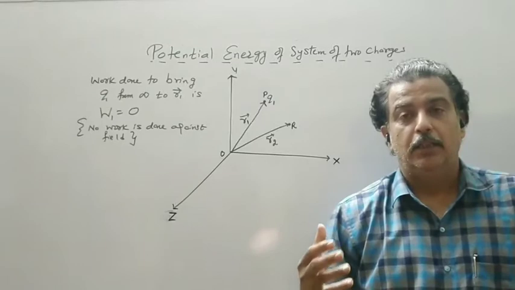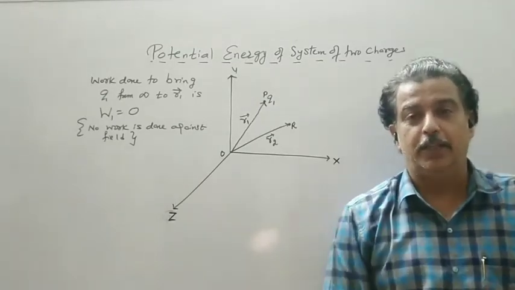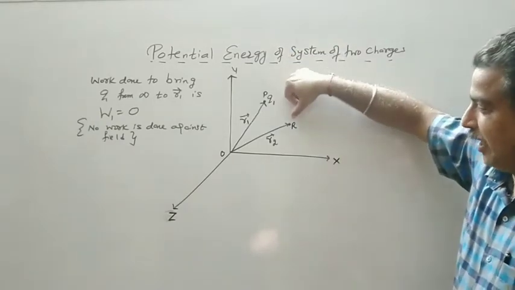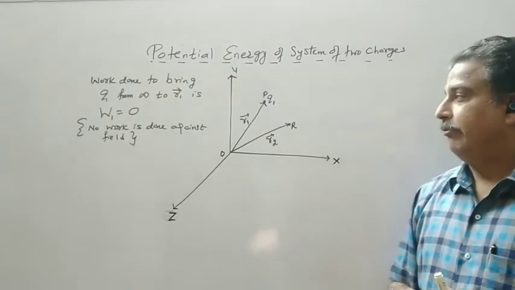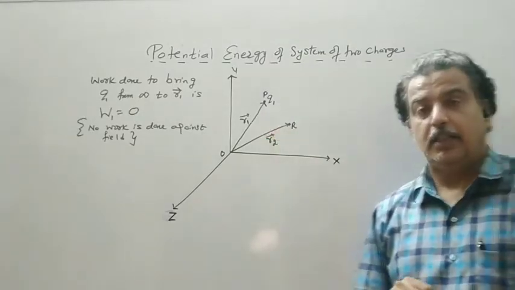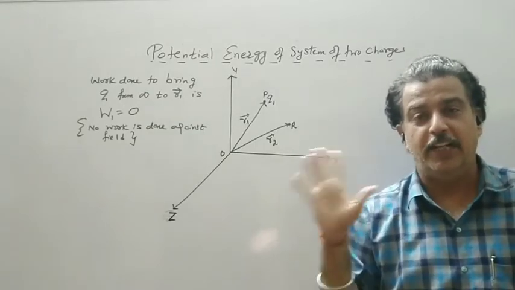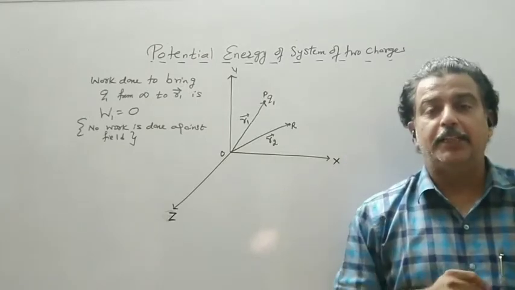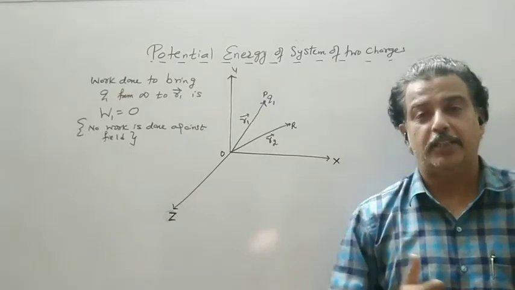But external work will be done to keep the other charge at point R. So clearly, whenever one charge is brought in the system, it creates an electric field around it, and if it creates an electric field, I say the potential is created.